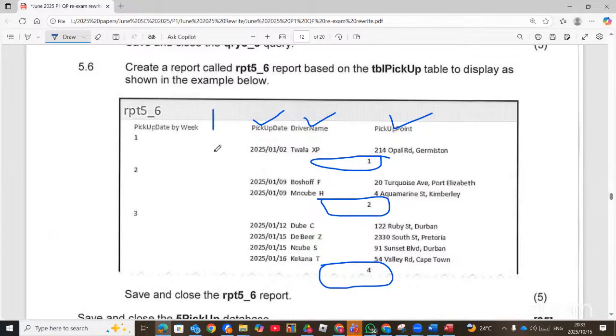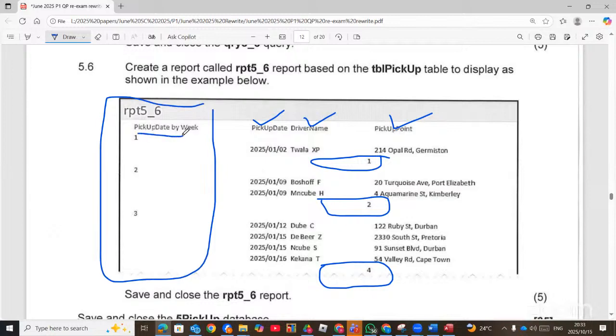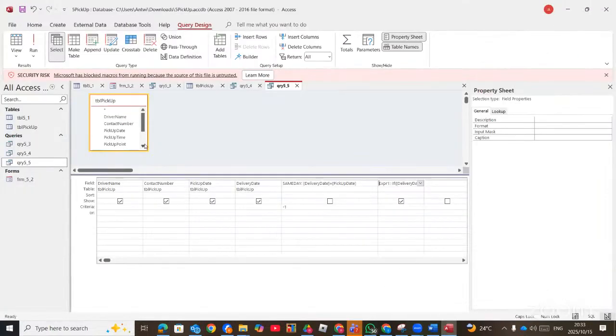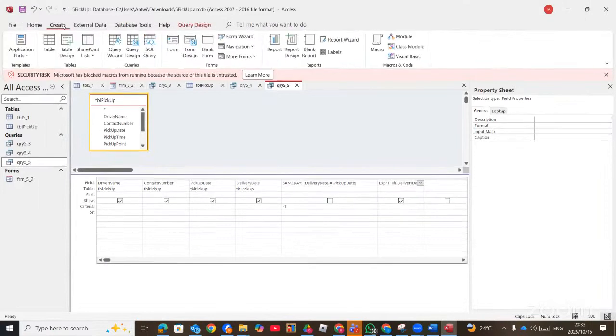But then we have this funny thing here. What's a pickup date by week? Already we have pickup date, but now it also says pickup date again, but then by week, meaning they group according to pickup date, and then they chose by week as the way they group them, the format. So we are going to create a report. So we go to create report wizard.